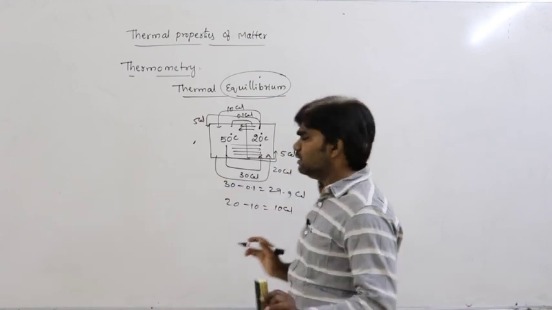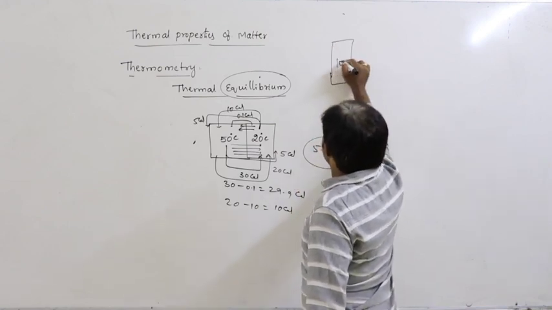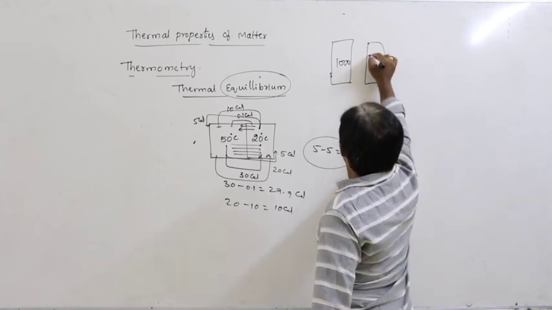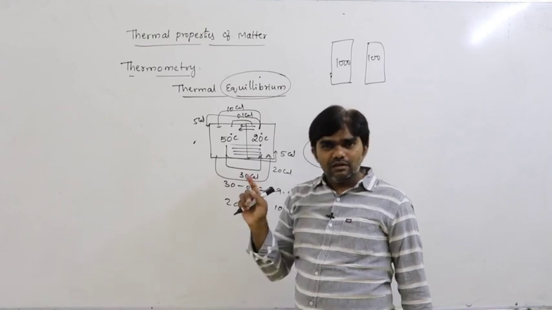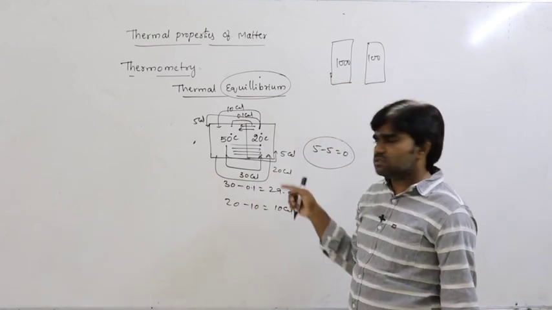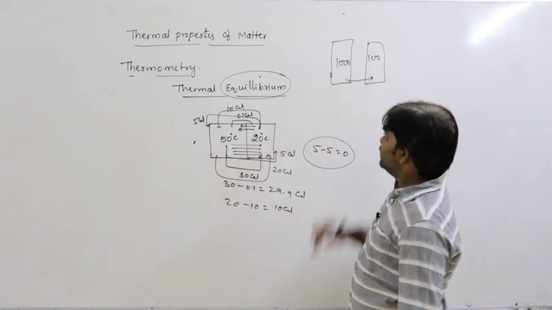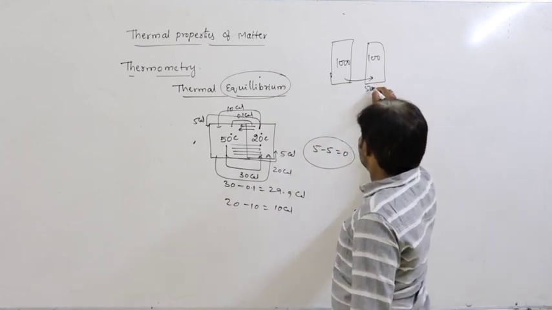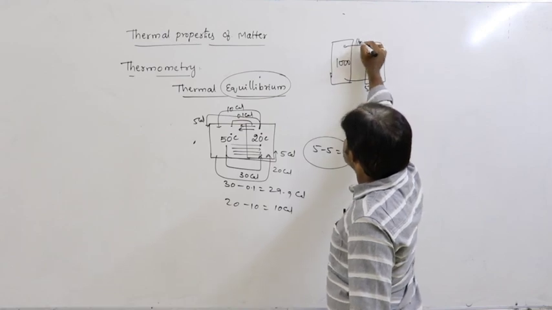Best example here, let us say I am giving one example. Here one person having 1000 rupees, another person having 100 rupees. Let us say 1000 and 100 are considered as temperatures, 50, 20, just like that. So this person goes on giving money. For example, in the first case he gives 500 rupees. In the same way, this person gives 10 rupees.